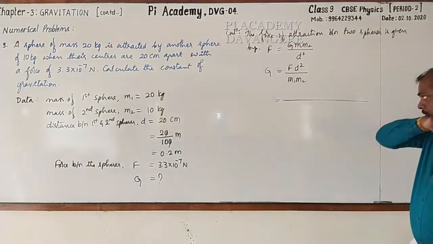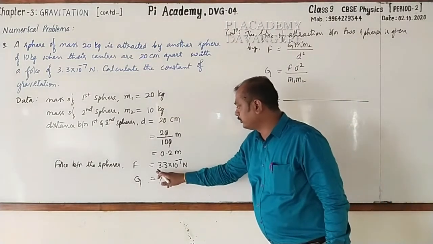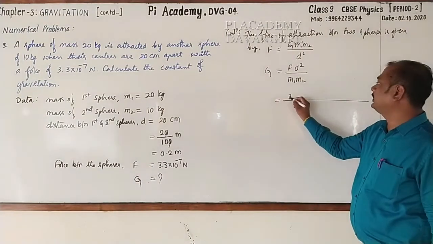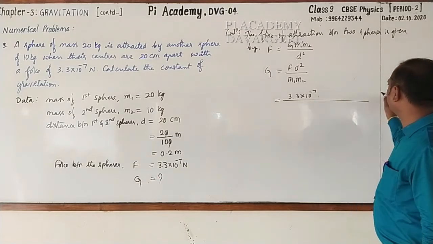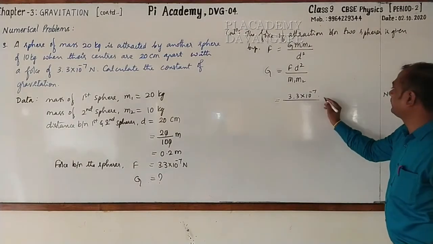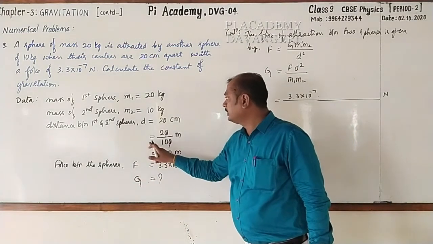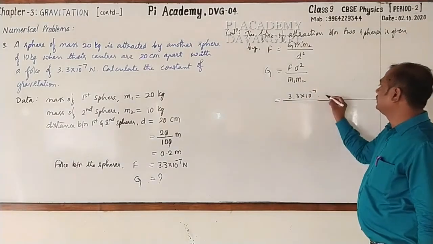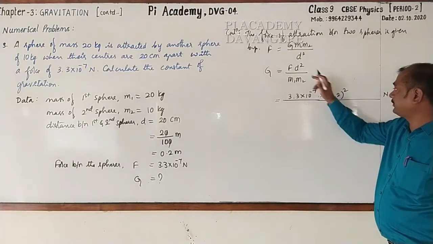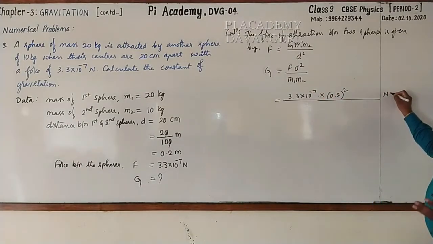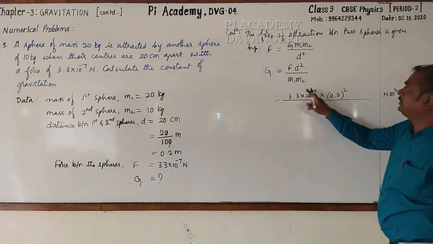This is equal to force. How much is the force? Force is 3.3 into 10 raised to the power minus 7 Newton. Here I will write the unit, Newton. Next, D square. What is the distance between the spheres? It is 0.2 meter. So here I will write into 0.2 whole square. The unit of distance is meter, and square is there, meter square. Whole divided by M1 into M2.